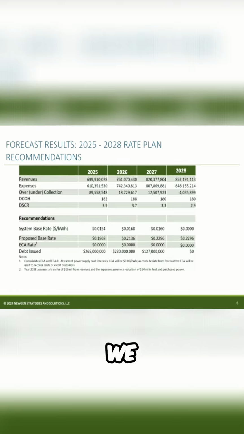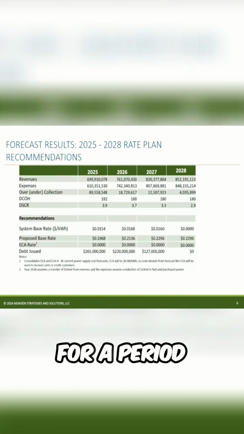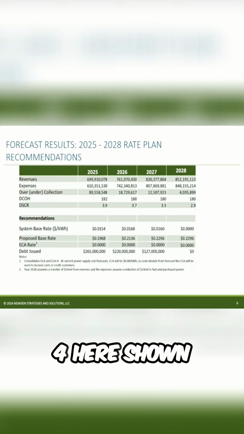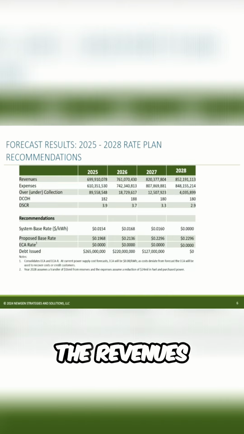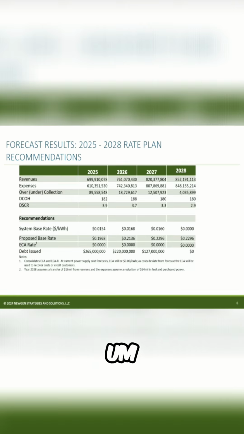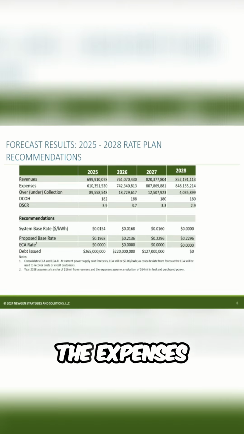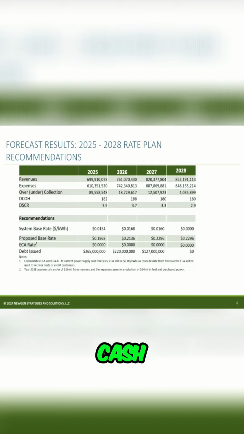So as I mentioned, we forecasted results for a period of 5 years. We've got 4 here shown on this table. This top line here is showing the revenues under the rate recommendations and the expenses, and then the over-under collection on an annual basis. DCOH is days cash on hand.